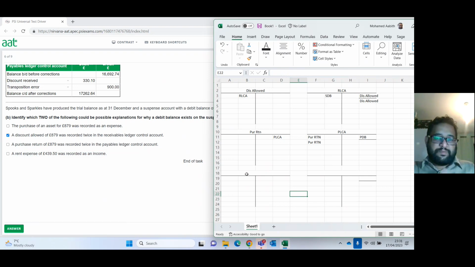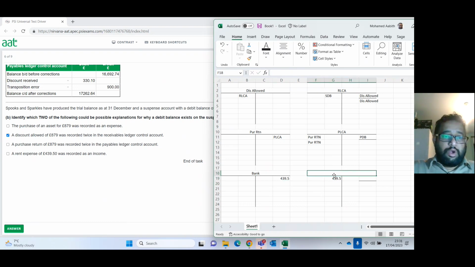Normally, when you have a rent expense, we'll say bank account and rent expense account. So normally we'll say bank credit 439.50, rent expense 439.50. This is how we will enter it.